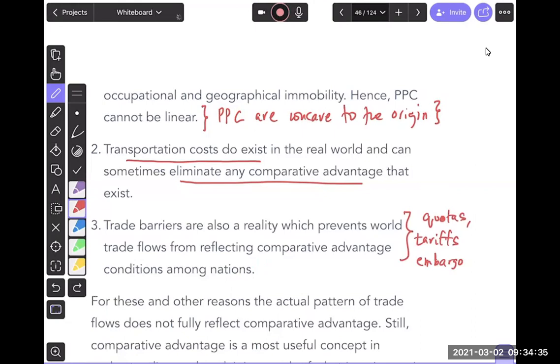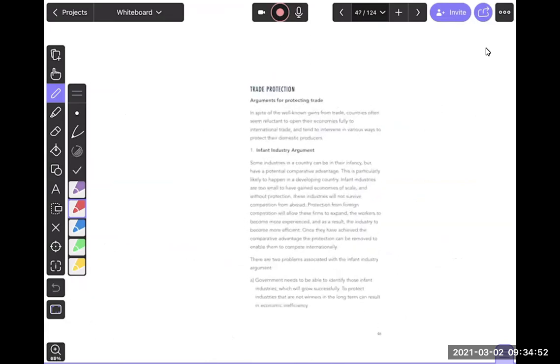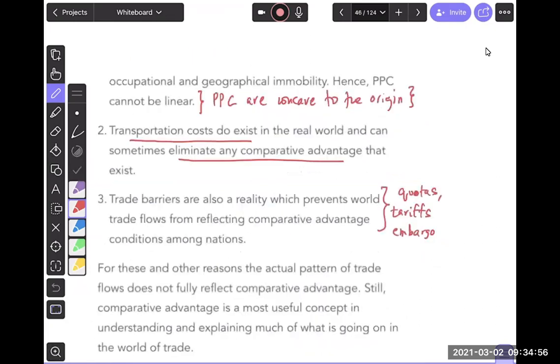Makes sense. Now I want to show you some questions about how this gets tested in exams. Also, some of the MCQs which will test our knowledge about transportation costs and so on. And then we'll be done with the competitive advantage discussion. And then from tomorrow, we'll look at trade protection, like trade barriers and all that.